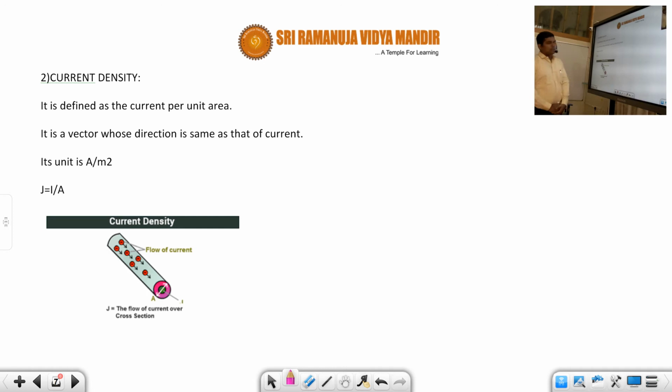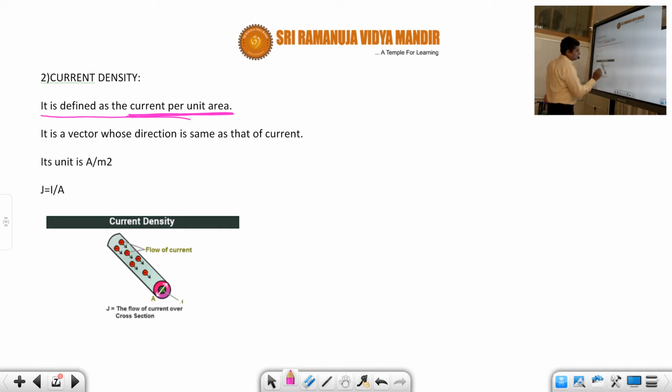And now comes the next topic called current density, which is different from current. Current is just the rate of flow of charge. Rate means time, flow of charge, that means Q by T. Q by T is called current. But what is current density? Current density is defined as the current per unit area.